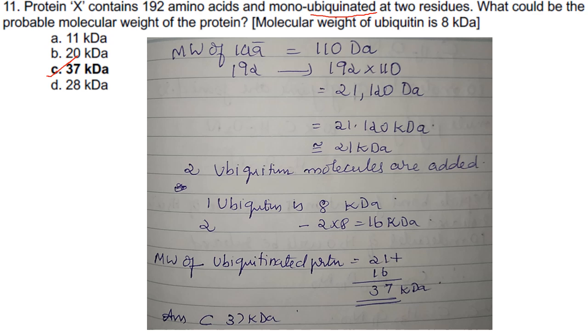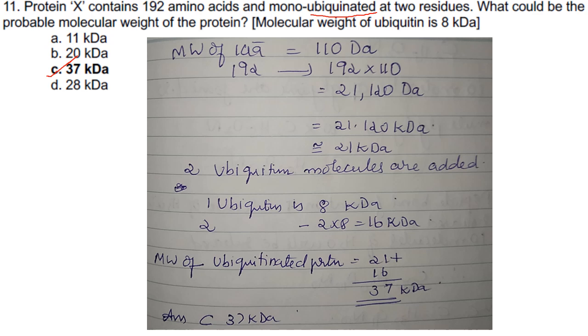Protein X contains 192 amino acids and is ubiquitinated at 2 residues. What is ubiquitination? When ubiquitin molecules bind to a protein, it means that the protein is going to get degraded. But that is not the question here.